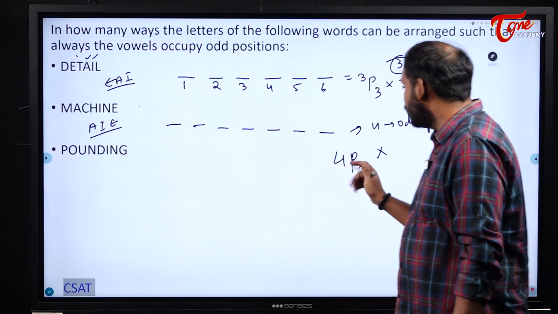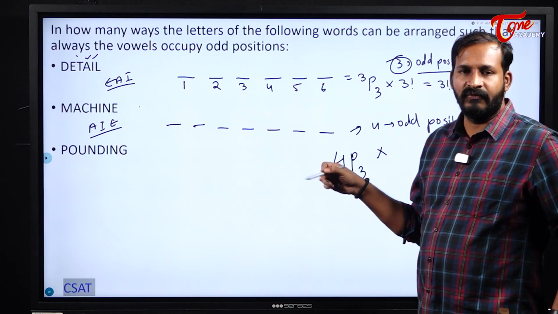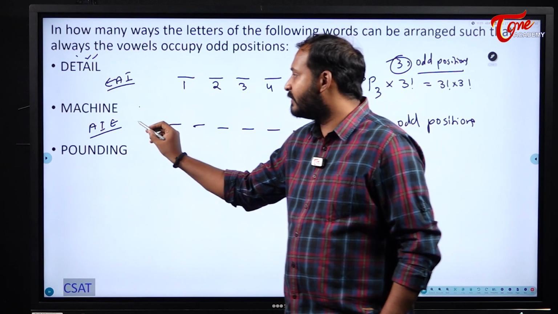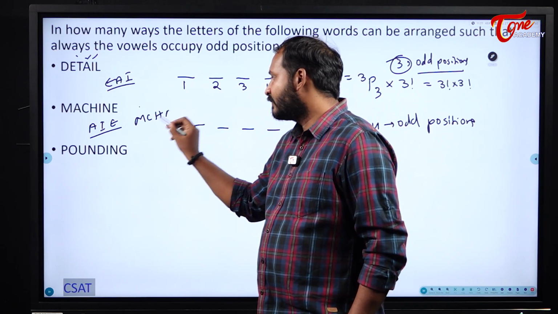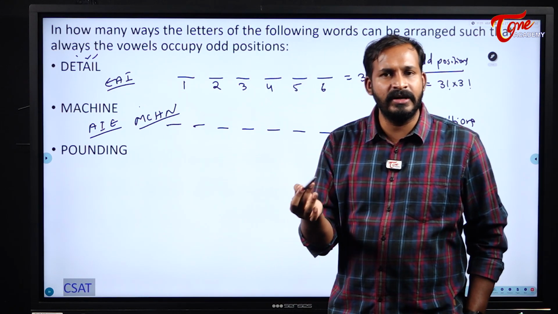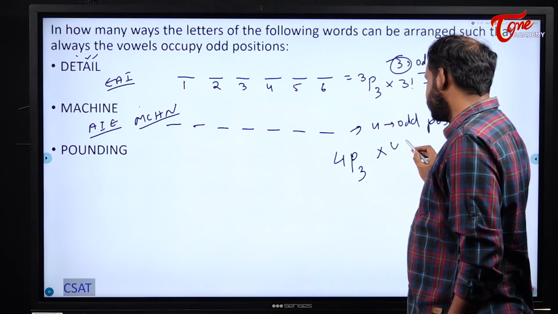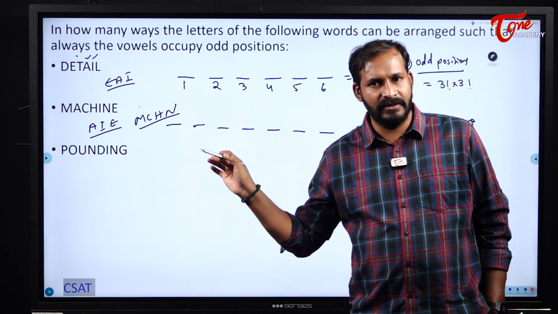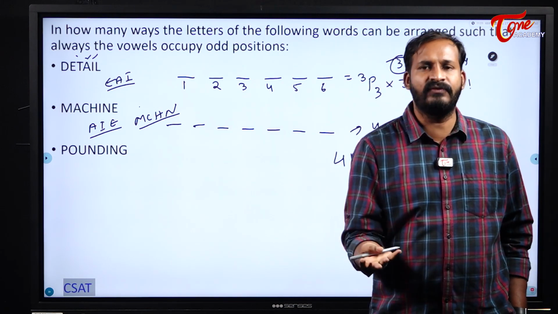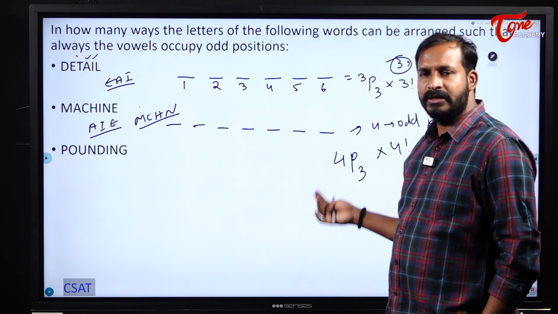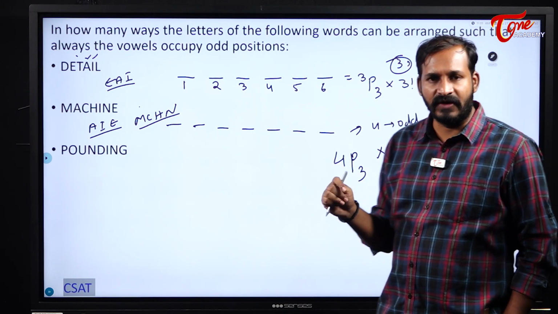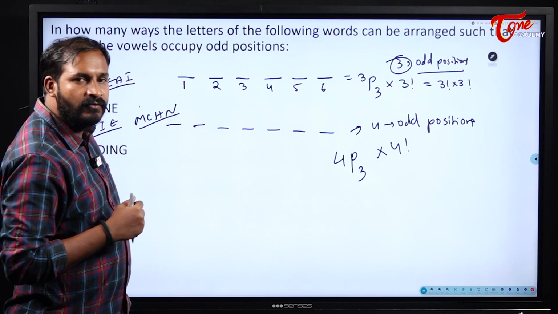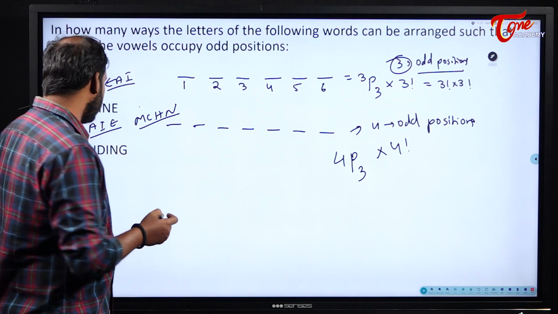Now, first arrange the vowels in the odd positions, 4P3, into... now how many consonants are there here? MCHN. This MCHN can be arranged in how many ways? 4 factorial ways. Or else, after 3 positions were filled by these vowels, we will be left with 4 positions. These 4 positions will be filled by MCHN in 4 factorial ways. So our answer here becomes 4P3 into 4 factorial.